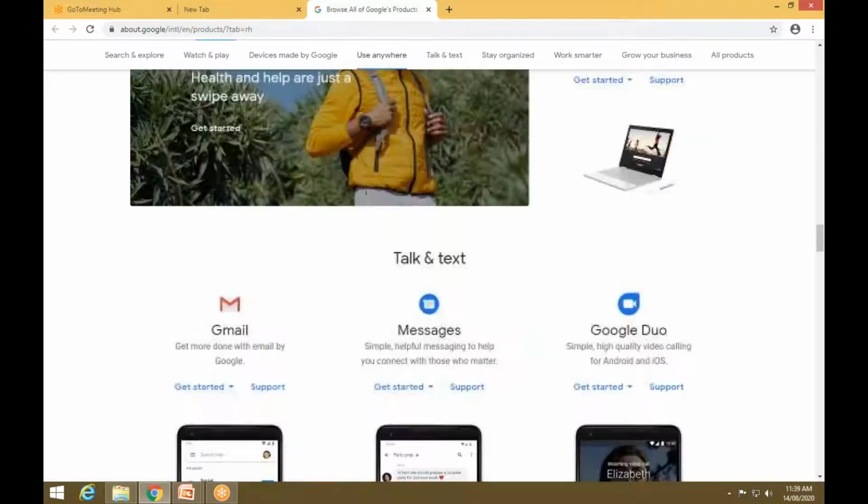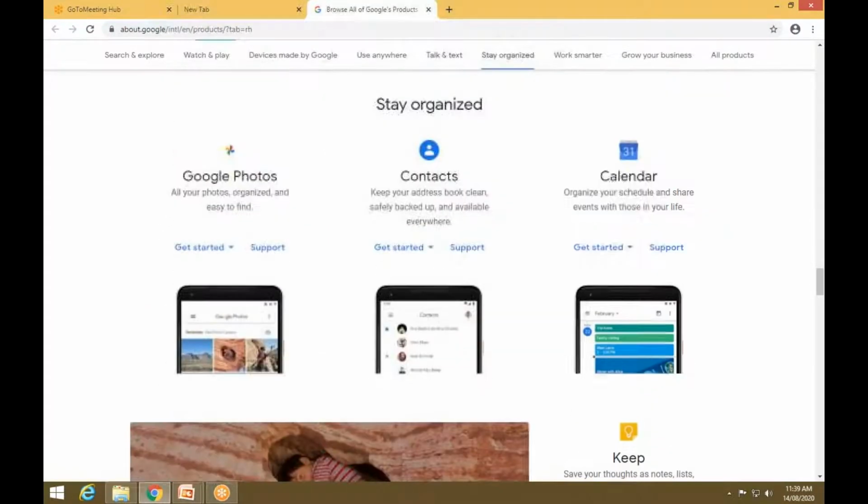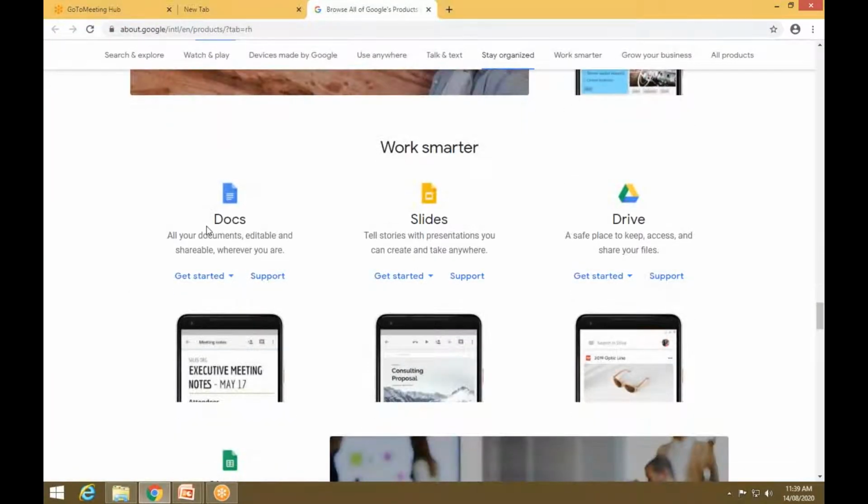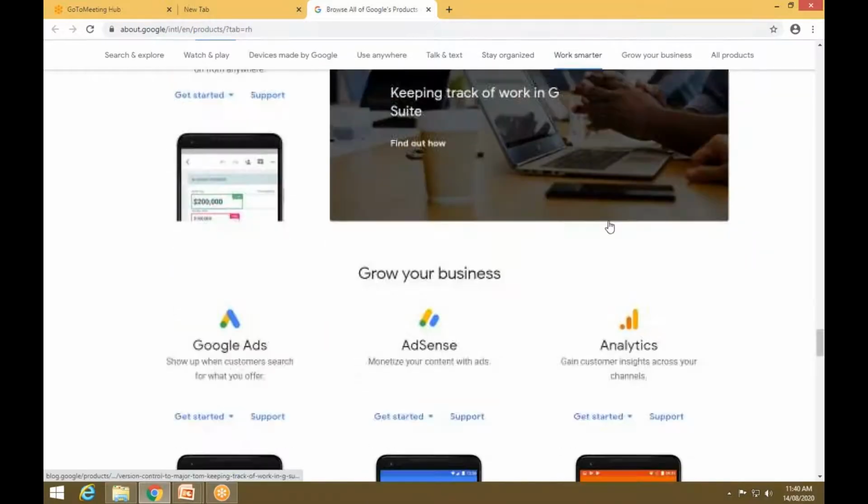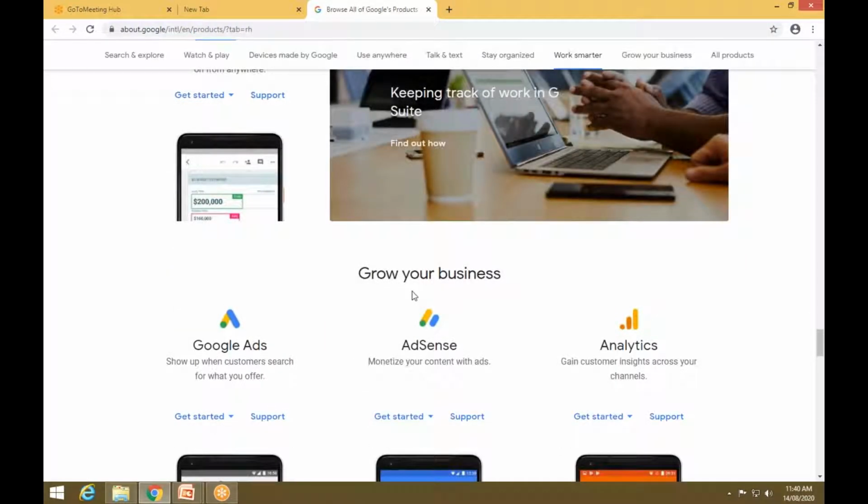Now here you have Google Docs and Google Slides. So it will act like your MS Word. Whatever features are provided in MS Word, the same features will be there in Google Docs, and Slides is for the PowerPoint presentation. And you have the Drive also. So these are some of the applications.